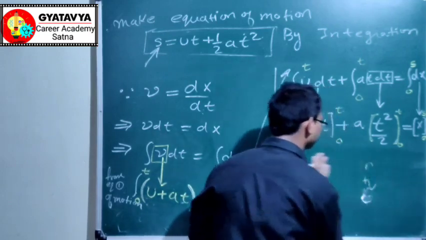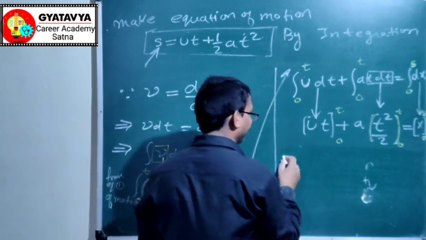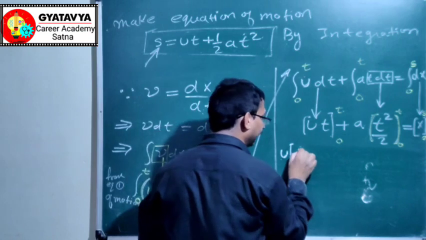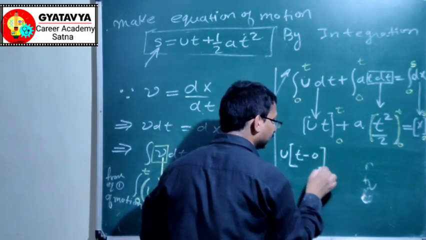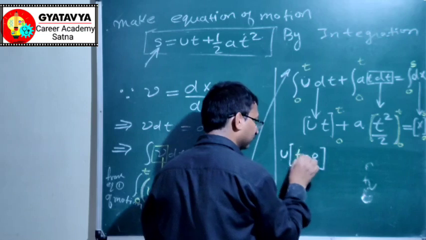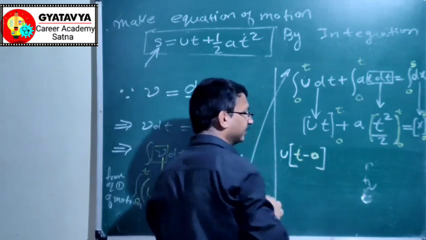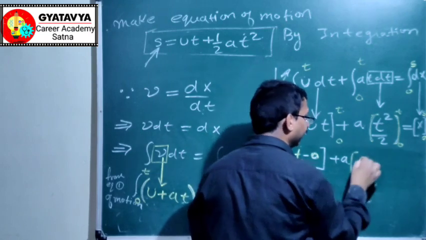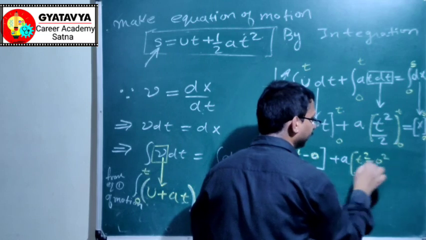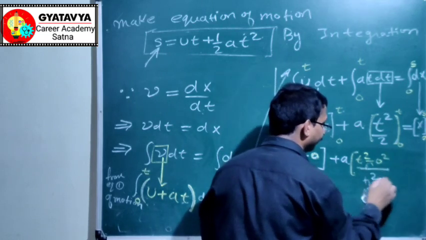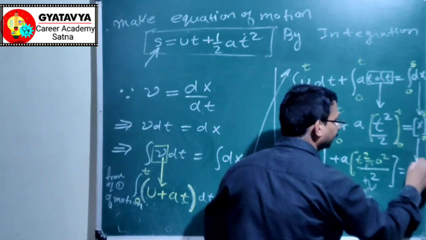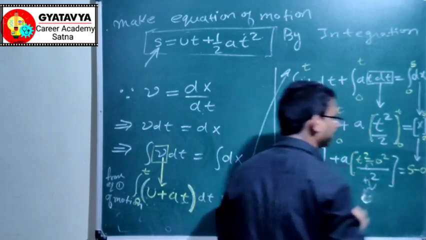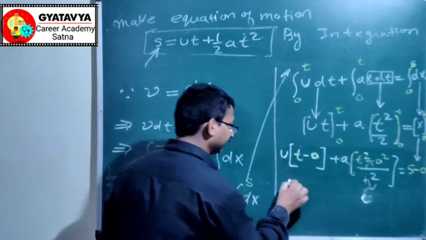Rewriting it: u into t minus 0, this is upper limit, this is lower limit, plus a into t square minus 0 square divided by 2, equal to this, s minus 0. Now arrange it.